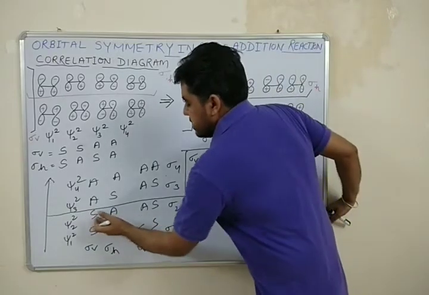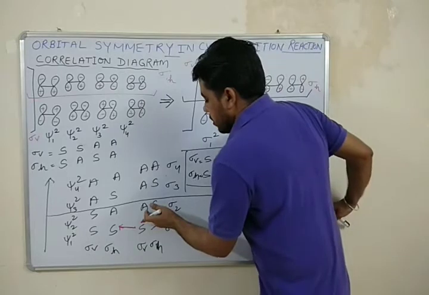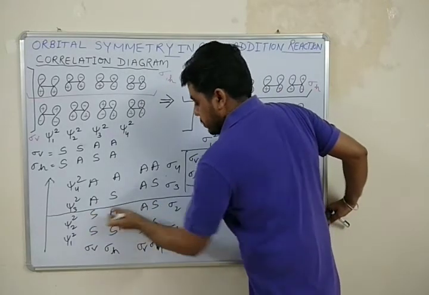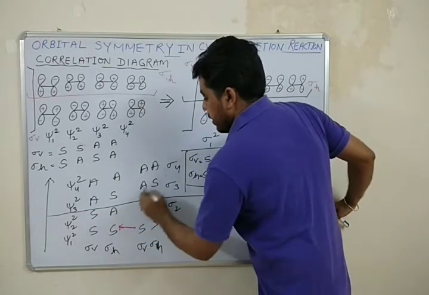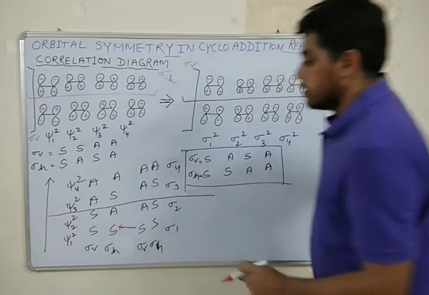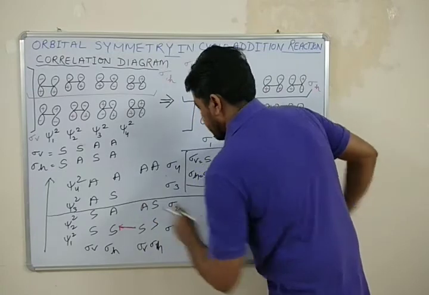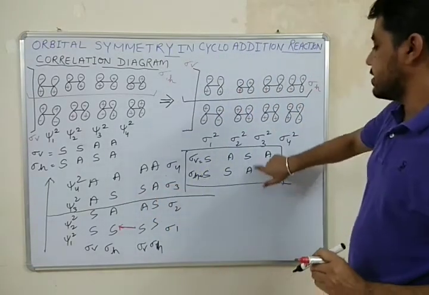Here psi 2 square is SA, but sigma 2 is AS. So it cannot be correlated with this sigma 2. Psi 2 cannot be correlated with sigma 2. And here we have the same symmetry properties of this. Sorry, it is SA. You can see it is SA.